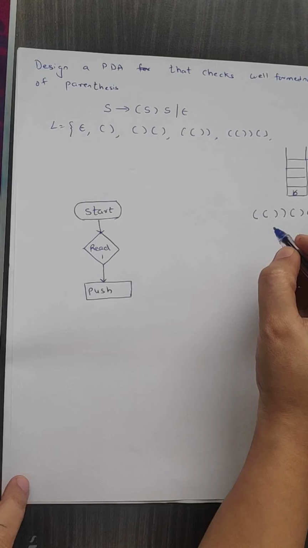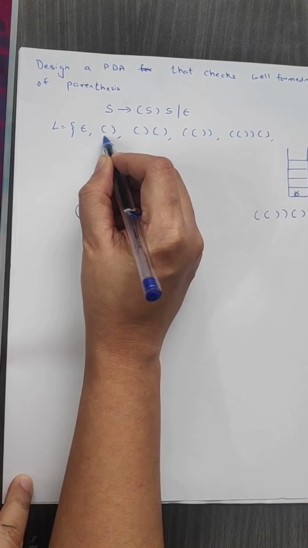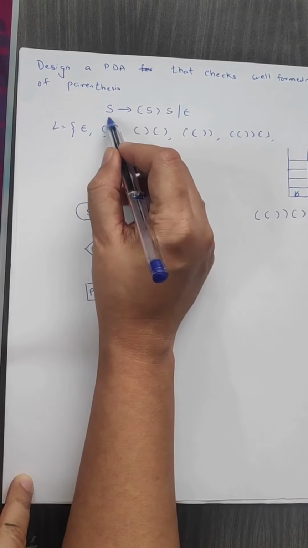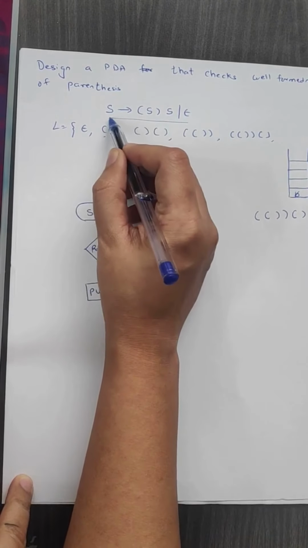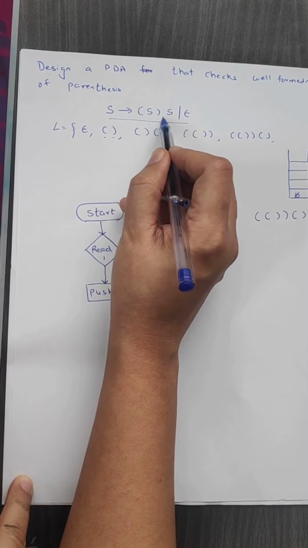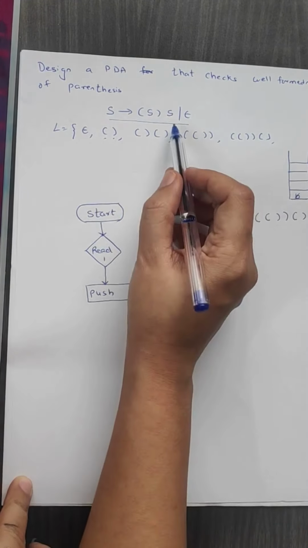Let us see the next example. Design a PDA that checks well-formedness of parenthesis. That means once we receive an opening bracket, after that only we should receive the closing bracket. So this problem can be given in the form of a grammar also. So S gives you opening bracket S closing bracket, or simply S gives epsilon. So this kind of grammar can be given to you.